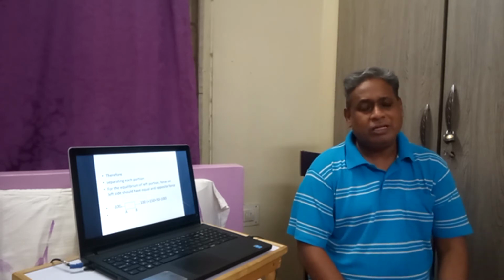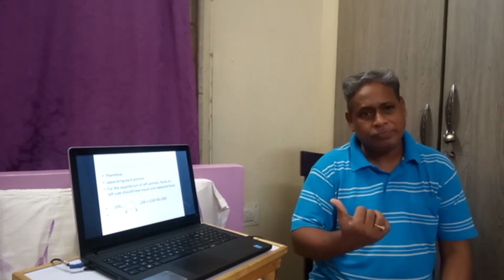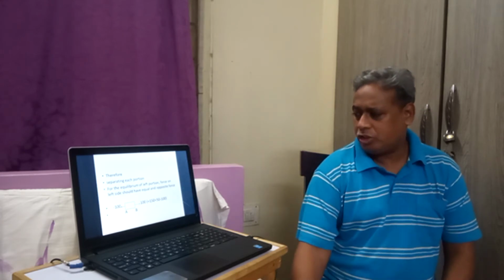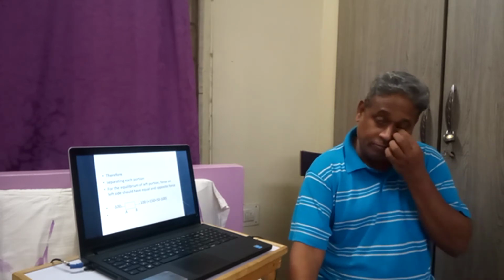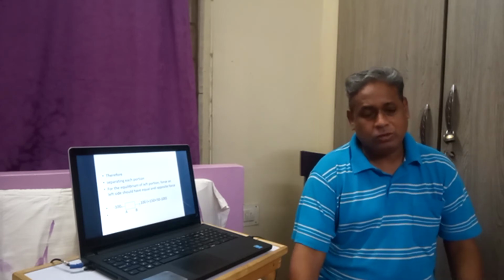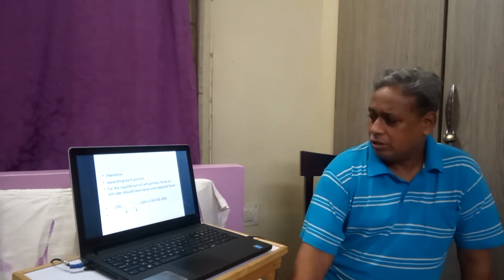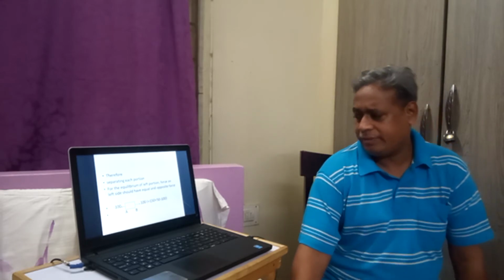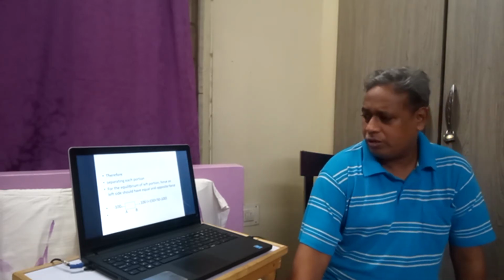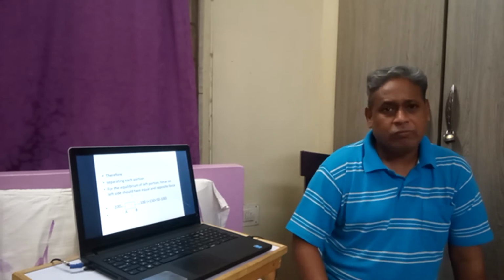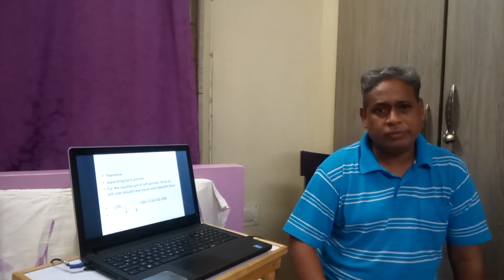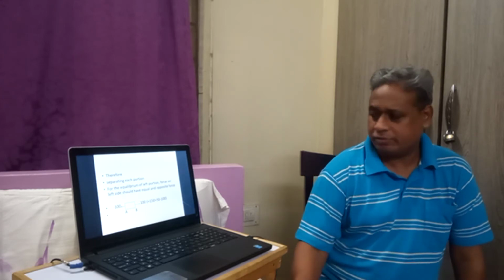So for the equilibrium, some other force should pull the body to the other side. There should be an equal and opposite force for the equilibrium. Therefore, there should be another 100 force towards right. Or if we see other forces here, this is 50 towards right and 150 towards right, that is 200 towards right and 100 towards left. So that is also equal to 100 kilonewtons. Therefore, we have established the amount of load acting on the first portion of the structure.